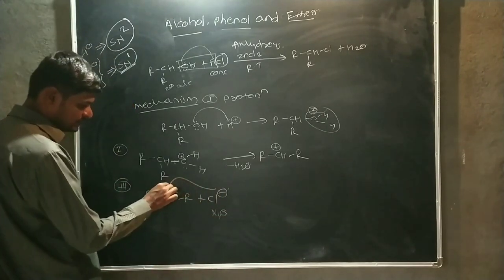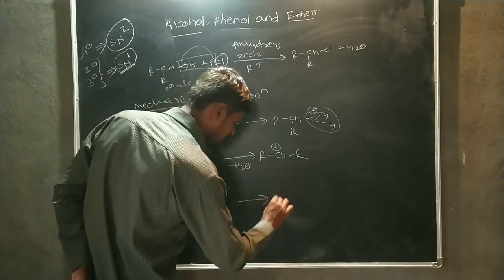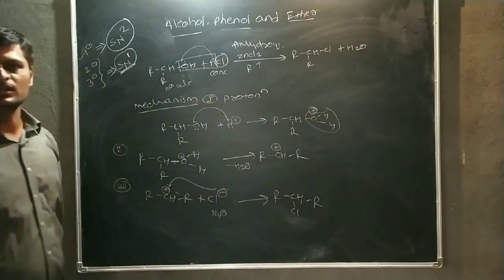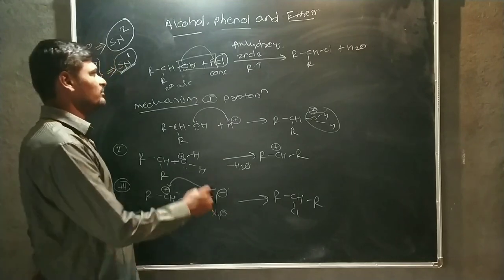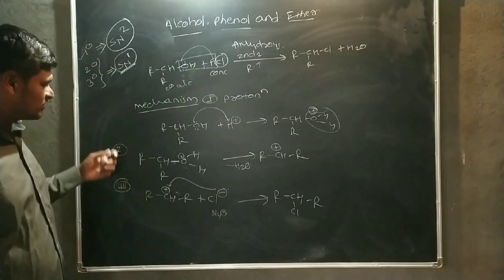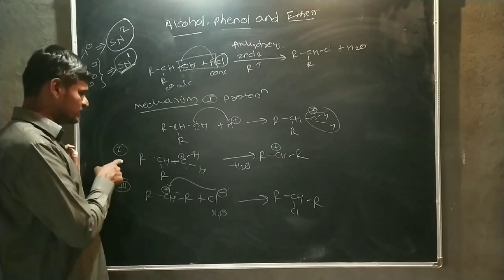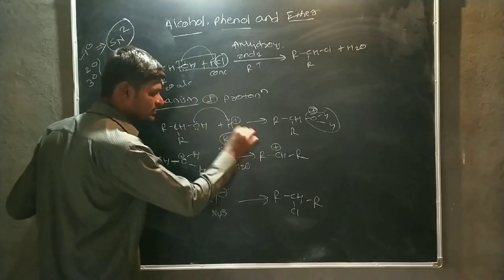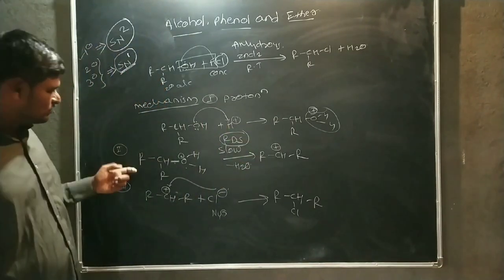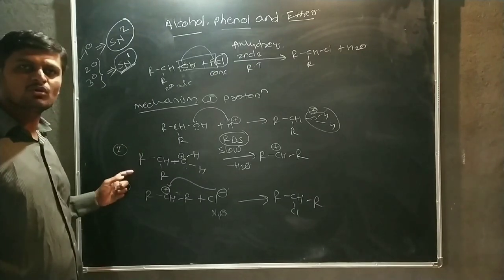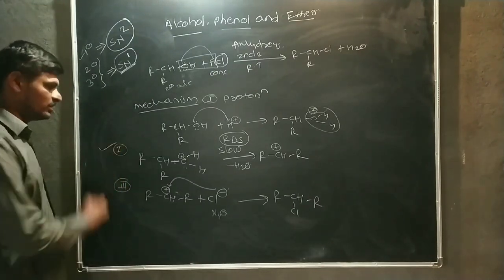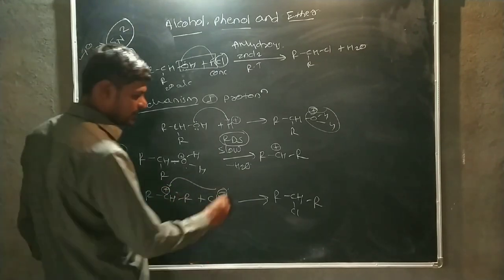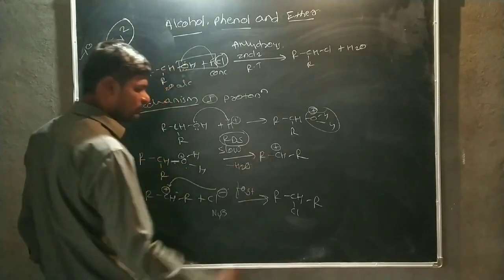Then this nucleophile is attached on the carbocation, and there is a formation of secondary alkyl chloride. That means in this reaction there are 3 steps involved, and the second step is the slowest step, also known as the rate determining step. That means the rate of reaction totally depends on the rate of the second step of the mechanism. Then the bond making process, that means the nucleophile attacks on the carbocation, is a fast step.